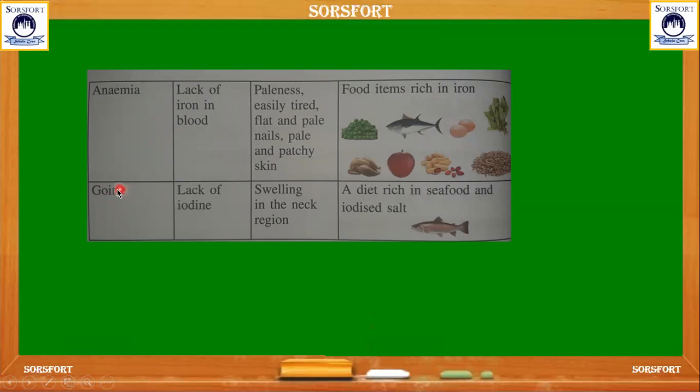And the next disease, goiter. Goiter is the disease which is caused under our neck. We have the thyroid glands. It is caused due to the thyroid glands. The thyroid glands expand and there will be swelling in the neck region. This is the disease because of the lack of iodine content in our body.